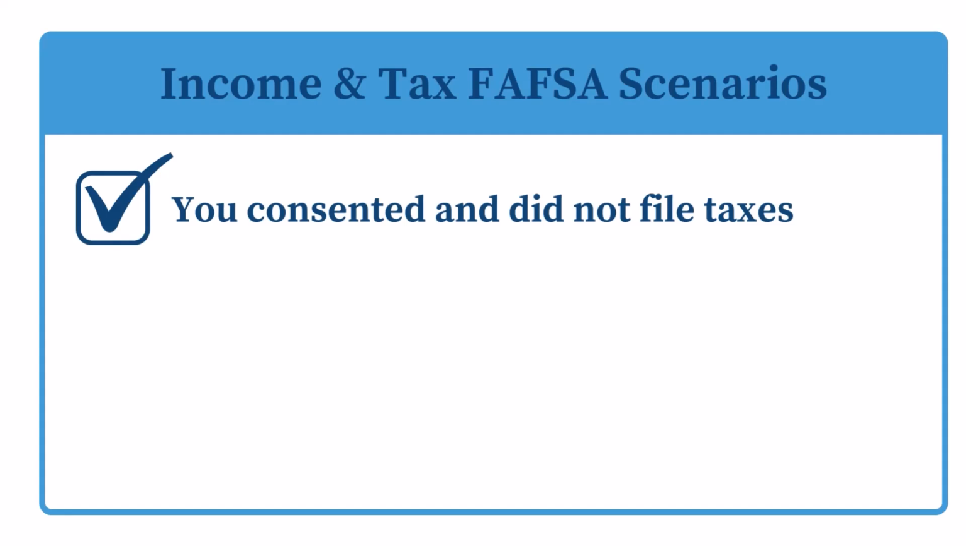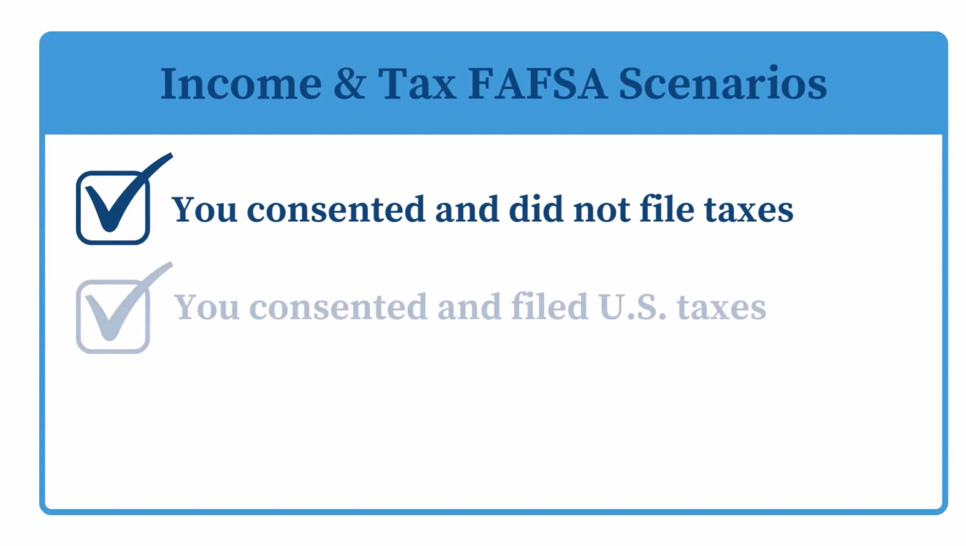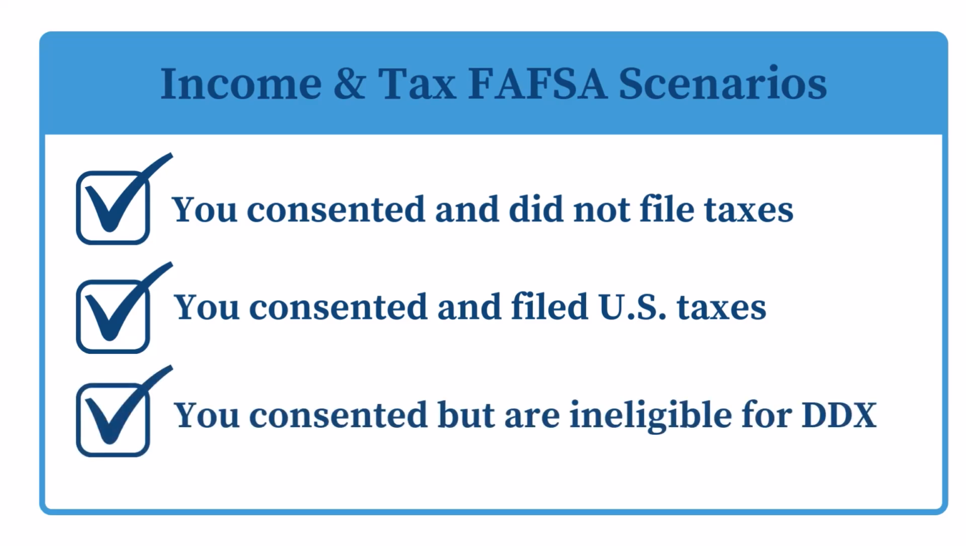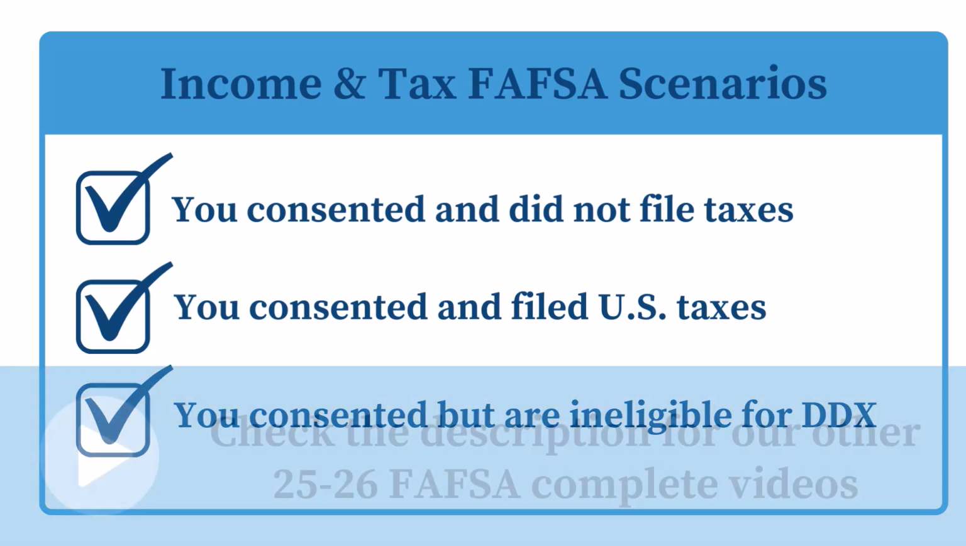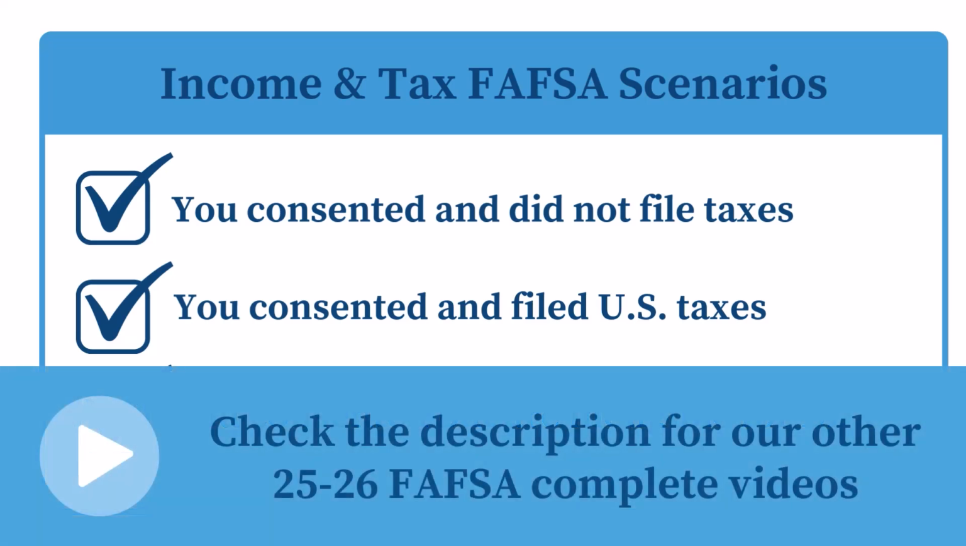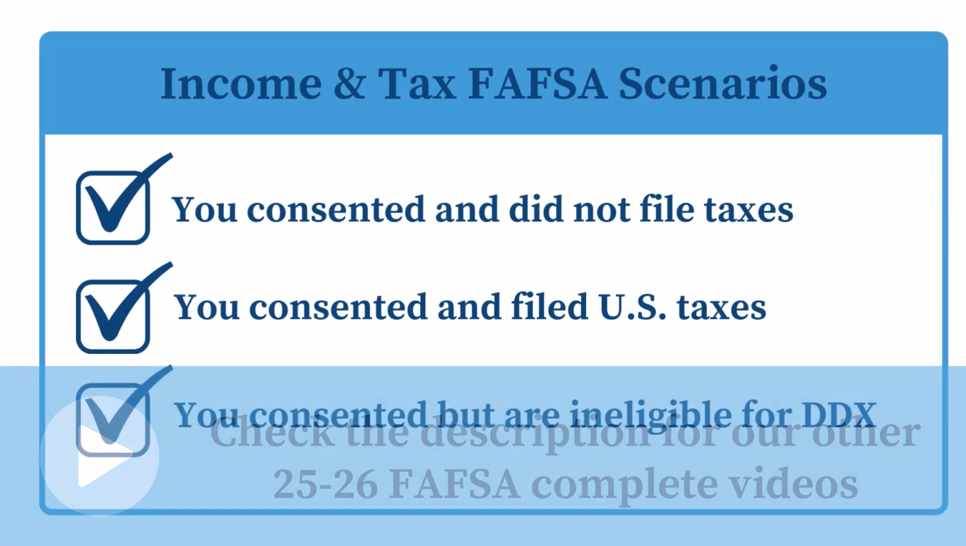You consented and did not file taxes. You consented and filed U.S. taxes. You consented but are ineligible for the direct data exchange. If you have questions about consenting to the IRS sharing your federal tax information with the FAFSA via the direct data exchange, check out our video in the description.